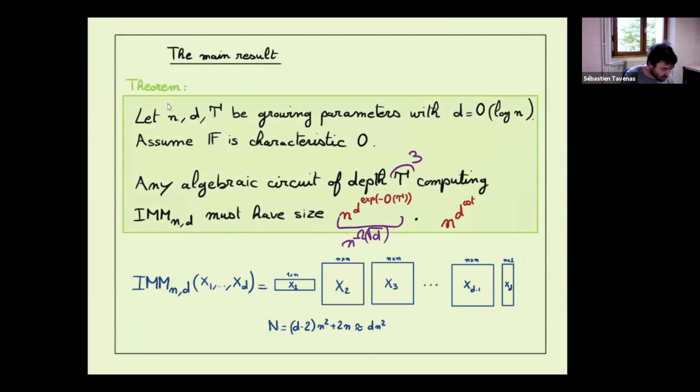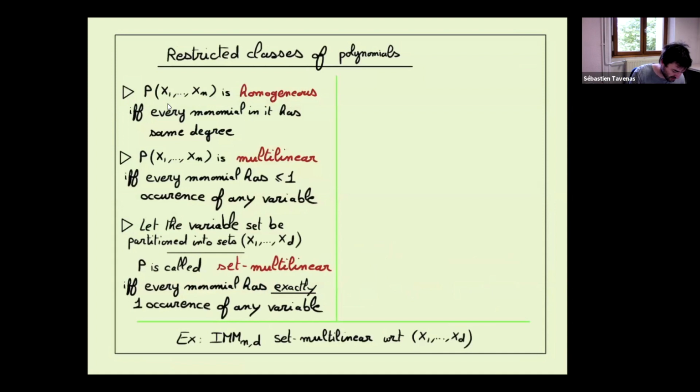What will be interesting is that here the constant is optimal. As Shrikant showed yesterday, we have matching upper bounds, not with the constants, but at least the square root of d. And after that, the problem is the constant decreases quite fast, exponentially fast, with respect to the depth. So after that the constants are not optimal anymore. So the goal today is to have the complete proof of the case of depth 3 and most of the proof for larger depth, or at least the idea.